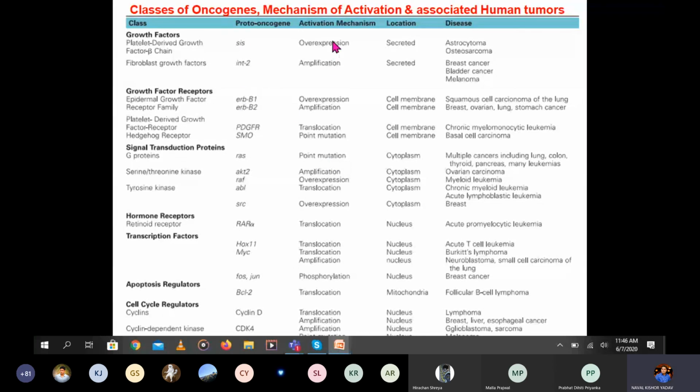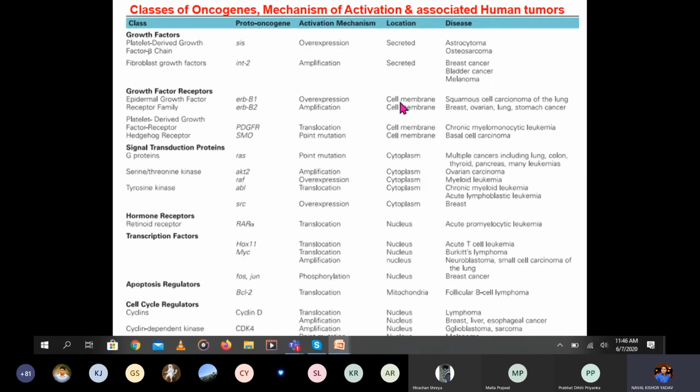The proto-oncogene undergoes these mechanisms and causes different types of cancers. Take one or two examples: the epidermal growth factor receptor family, ERB B1 and ERB B2, with overexpression and amplification, as in breast, ovarian, lung and stomach cancers.